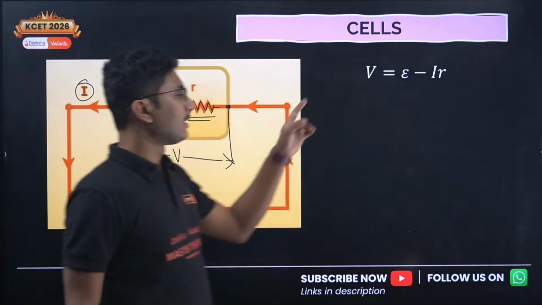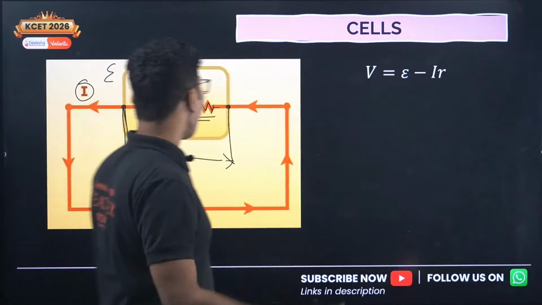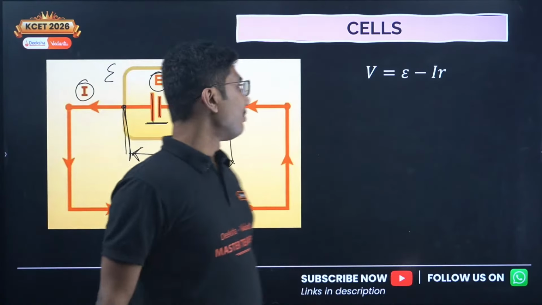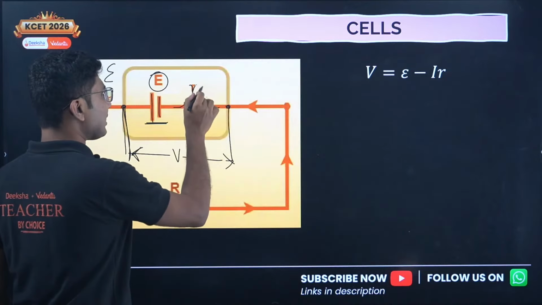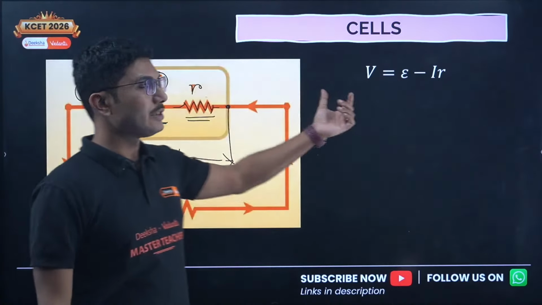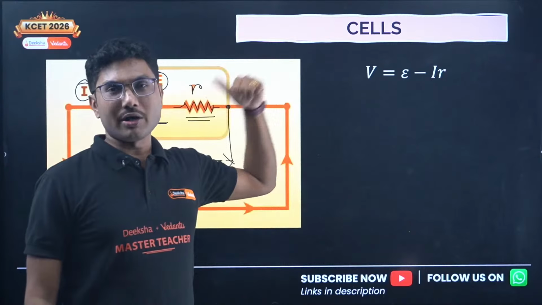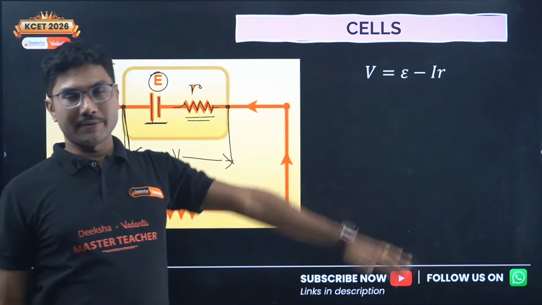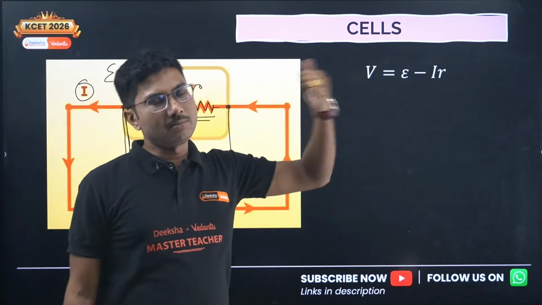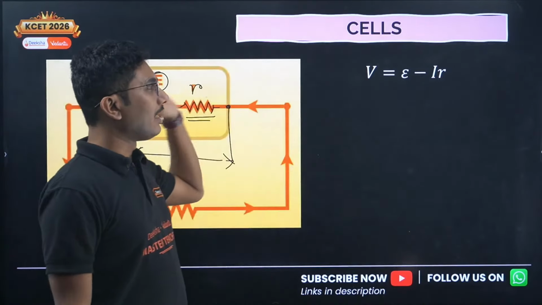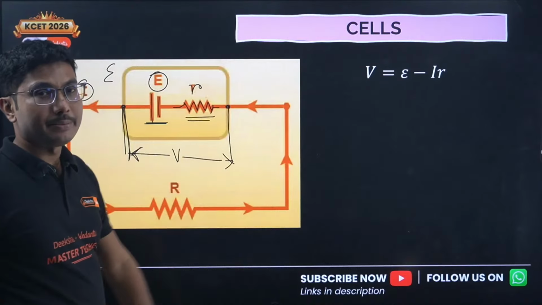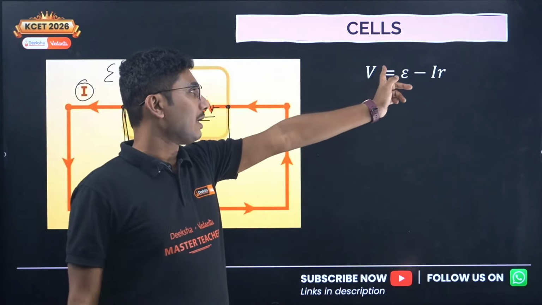The terminal voltage is given by the original EMF of the battery minus I into the internal resistance r. This is the terminal voltage that you are measuring. Terminal voltage is always less than or equal to the EMF. The maximum value of terminal voltage is the EMF, and the minimum can be 0 as well, if the entire voltage is dissipated. If you short a battery, the entire voltage will be dissipated. That means in that case V will be 0.